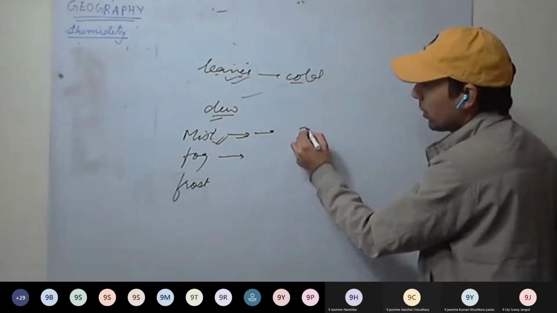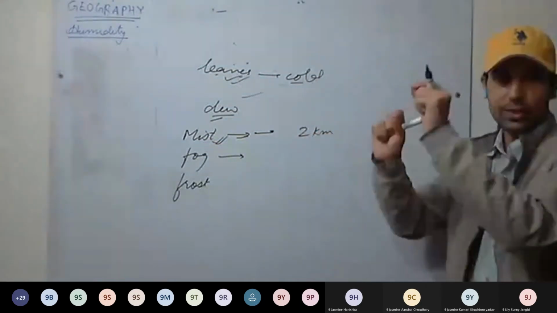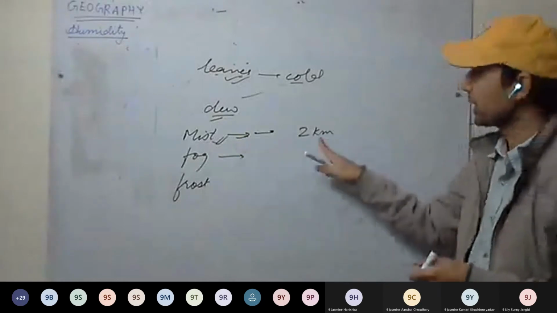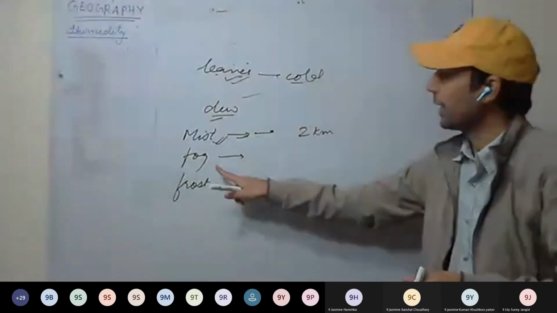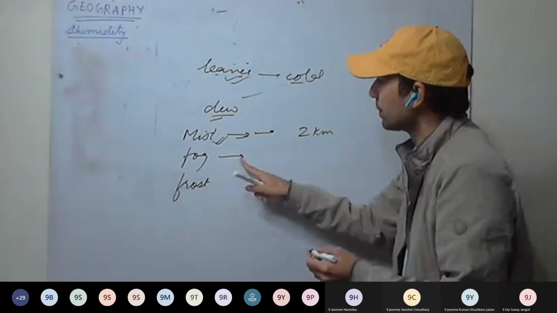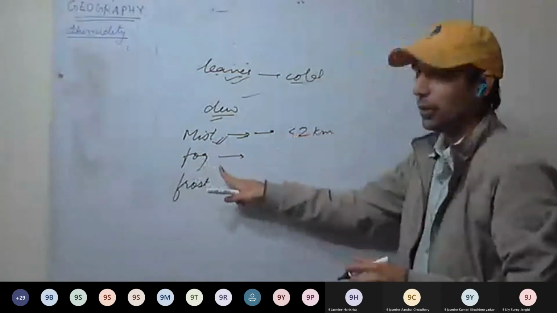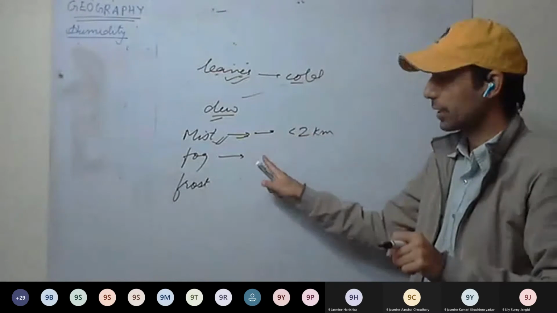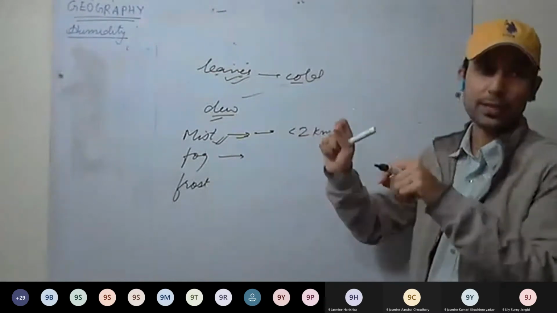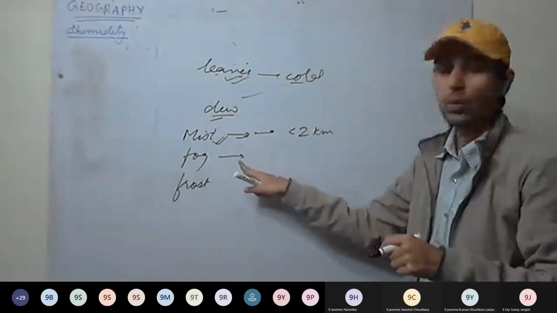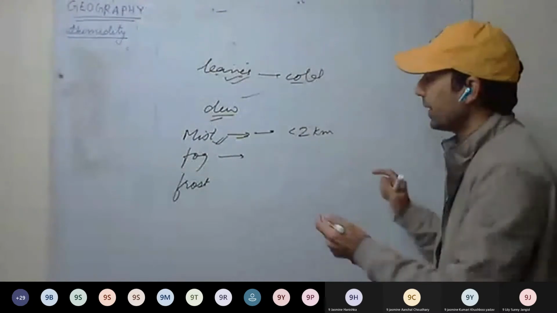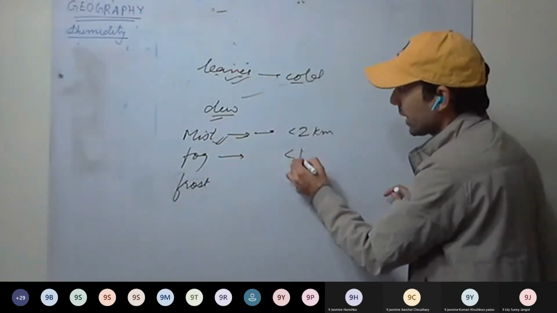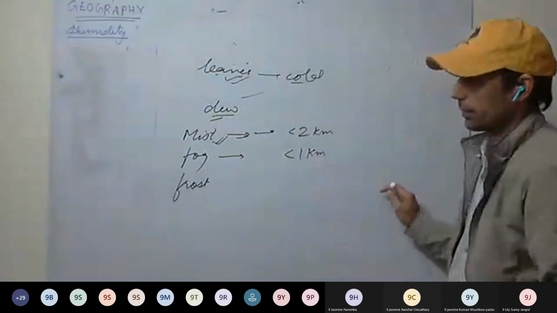Here visibility will be around 2 kilometers. Since water droplets are suspended in the air, the visibility decreases, so it's less than 2 kilometers. And fog, what happens? Condensation takes place. Small dust particles are there, and water vapor condenses on those dust particles. These two are mostly similar, but here visibility is less than 1 kilometer.